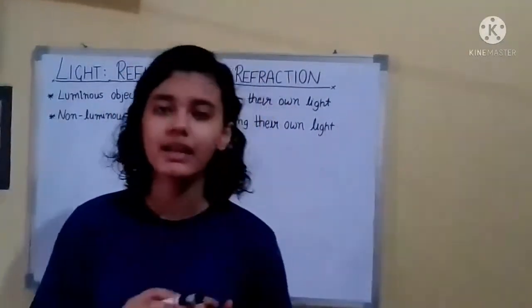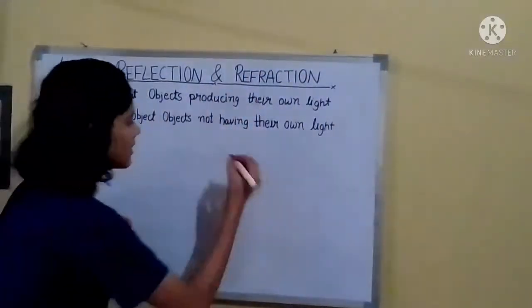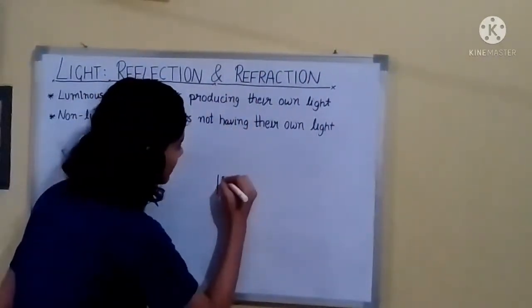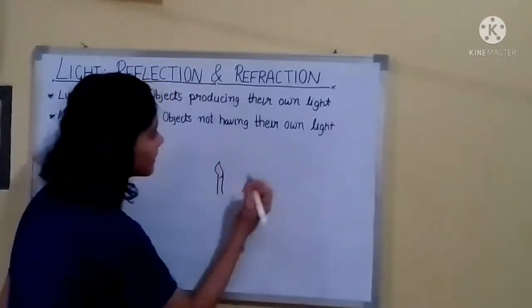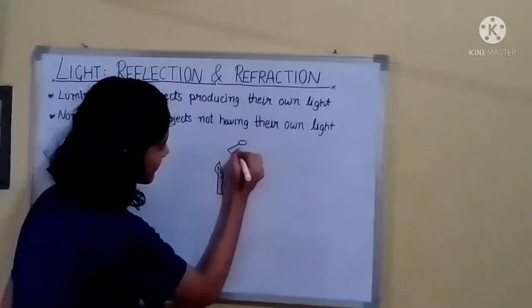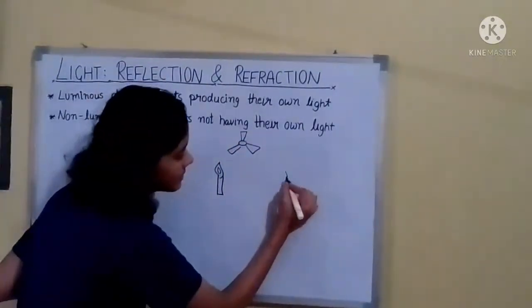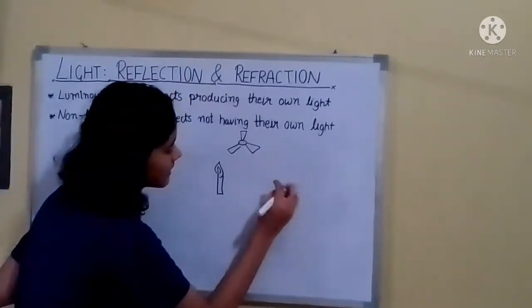Because light is emitted by the candle. If this is the candle, let's take one fan over here, and you are the person.